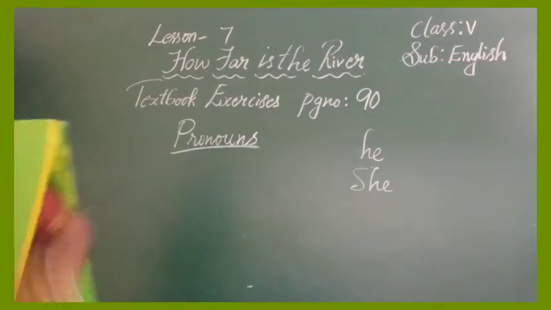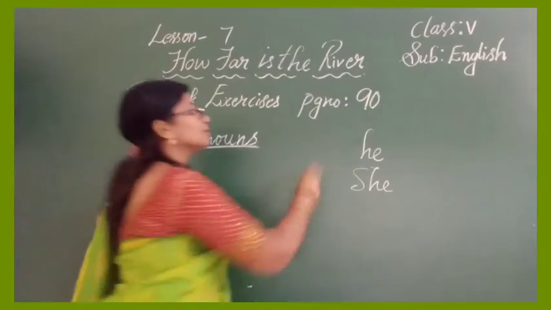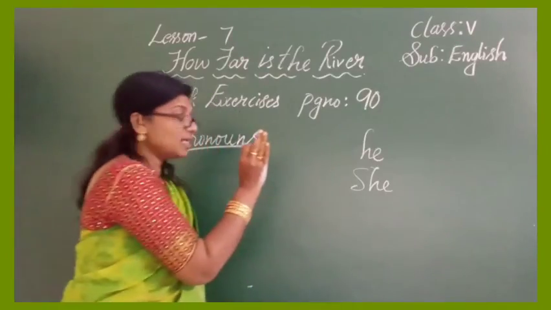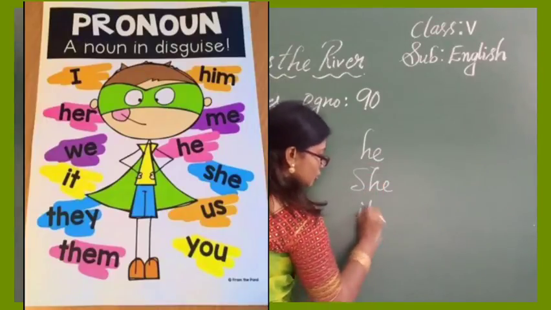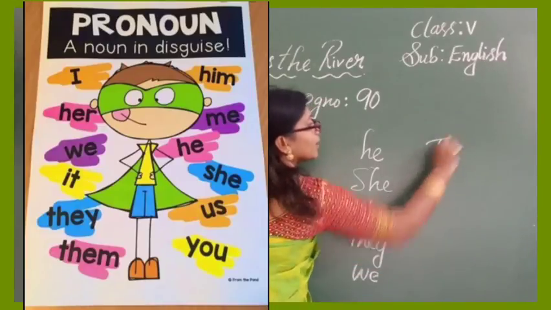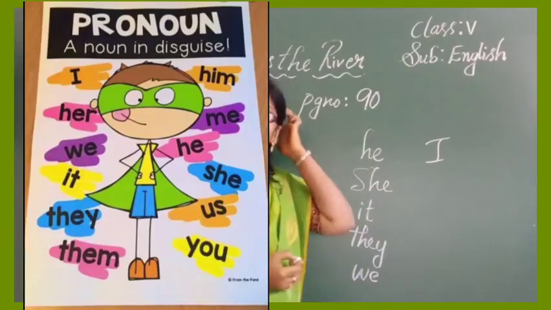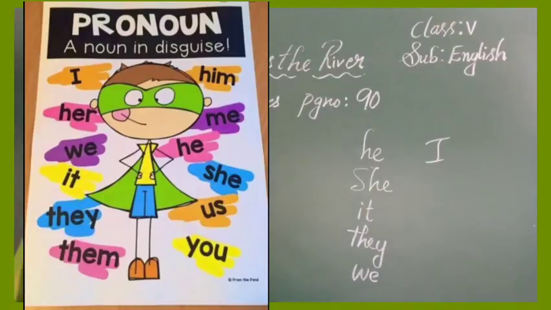Okay, now let's come back to our topic, that is pronouns. We use pronouns in the place of nouns, as we were discussing. Some examples are he, she, it, they, we, I. And sometimes we use pronouns in the object place. For example, I gave chocolate to Aruna.